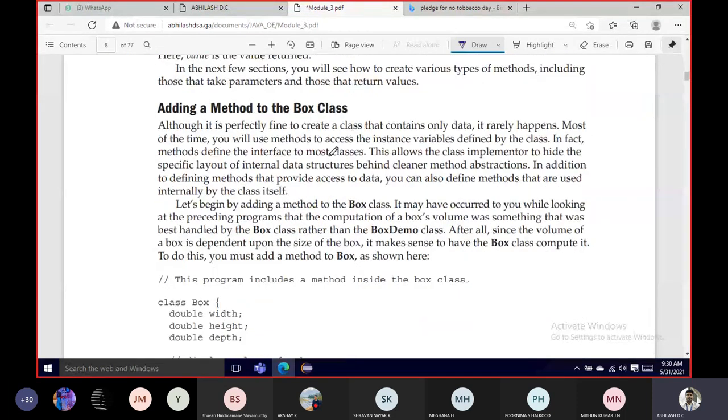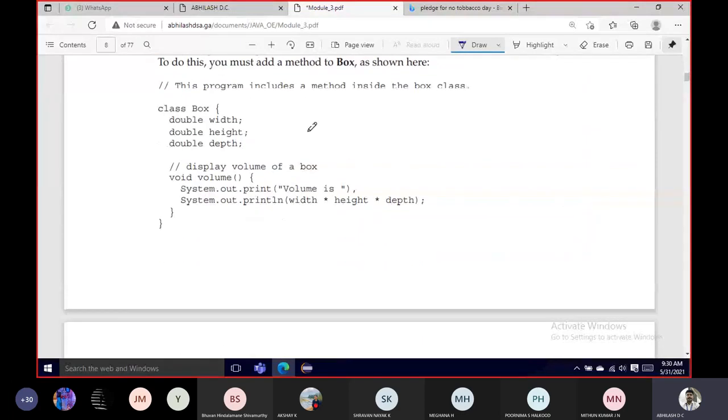The next concept is adding a method to a box class. It looks in this way. It's the same example which we took in the last case: class Box has three instance variables, width, height, and depth, and it also has an instance method called volume.